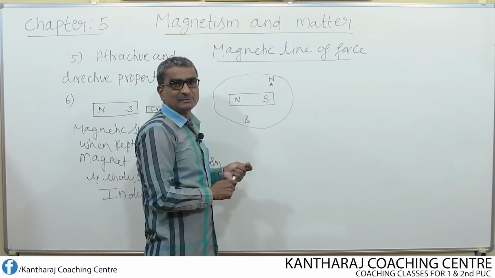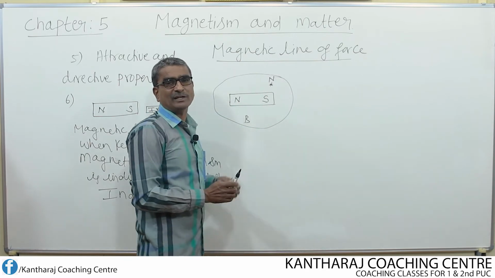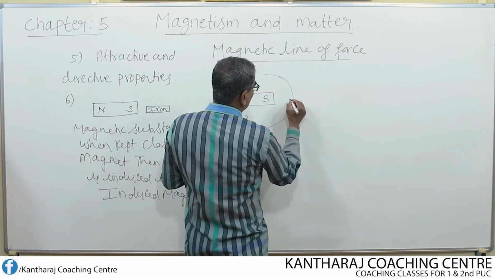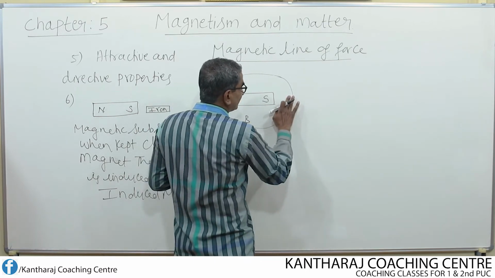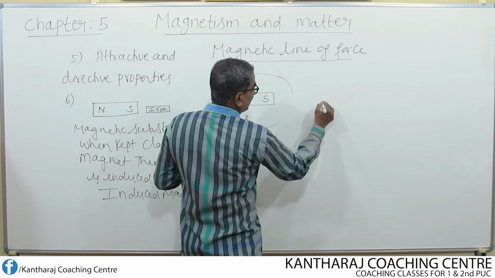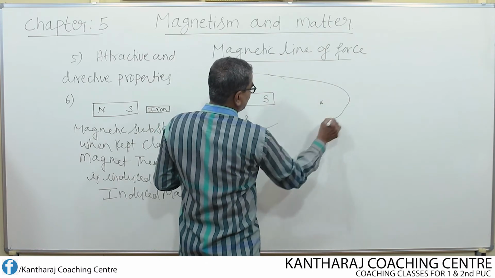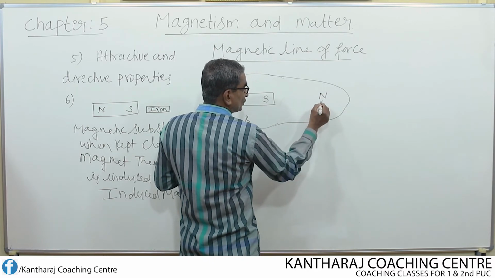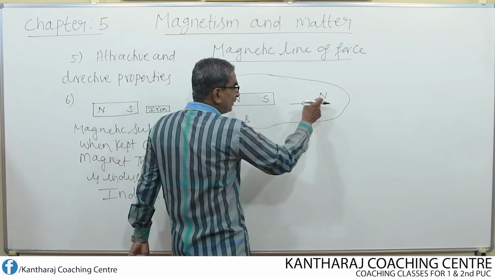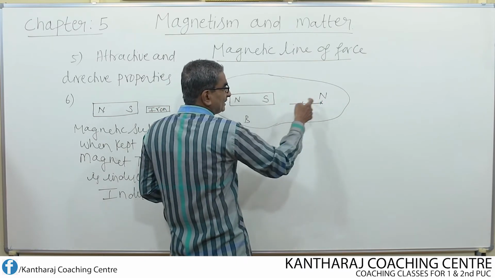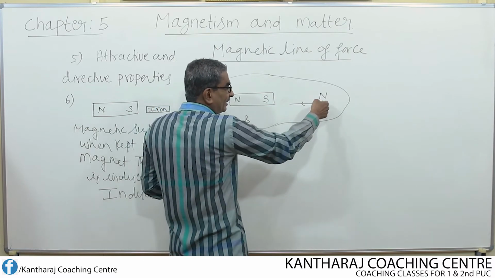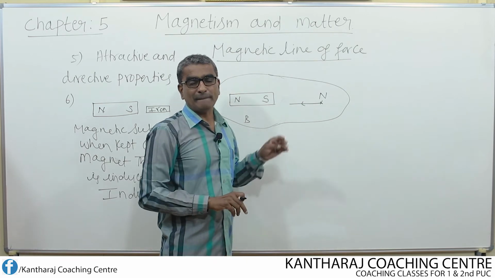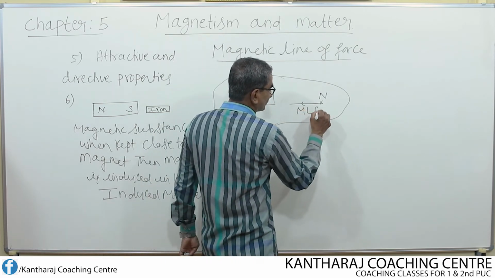Then this monopole tends to move in one of the directions. Say if this monopole is kept somewhere here, or somewhere here, and let us assume that this field exists even up to this region, then this unit North Pole tends to move in one direction. The direction along which this unit North Pole tends to move, all along that direction, if I draw one imaginary line, this imaginary line is nothing but magnetic line of force.